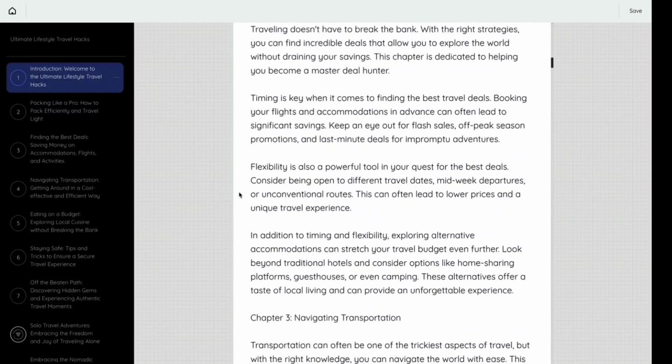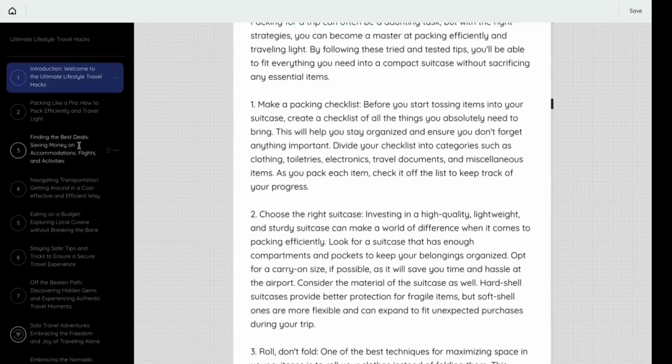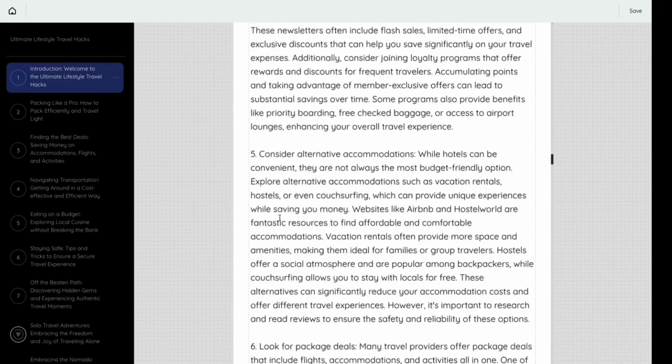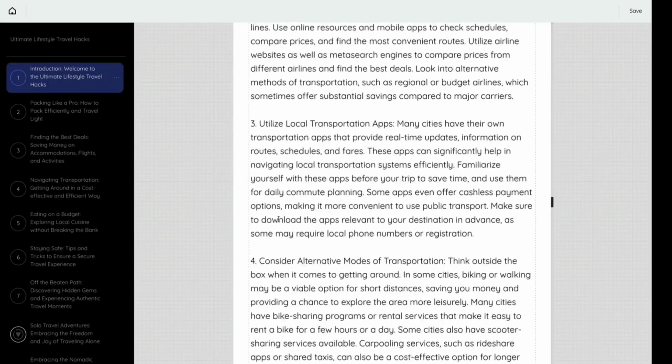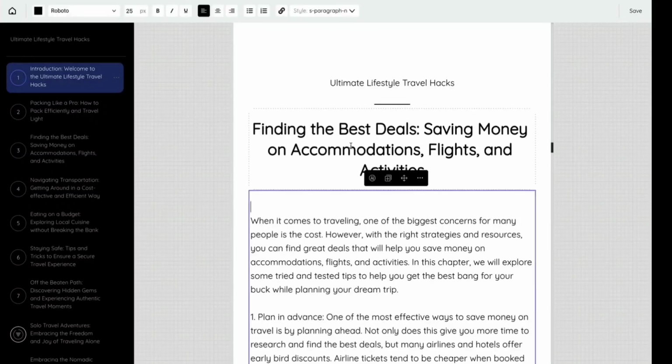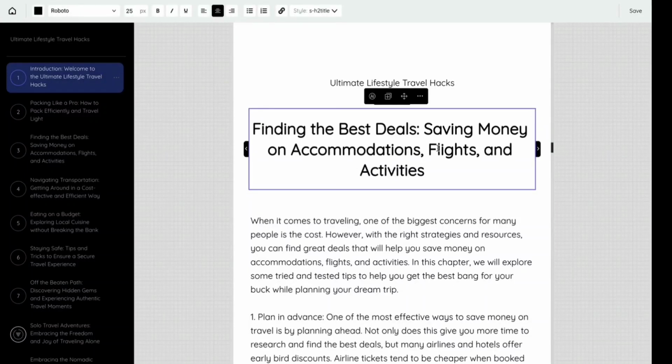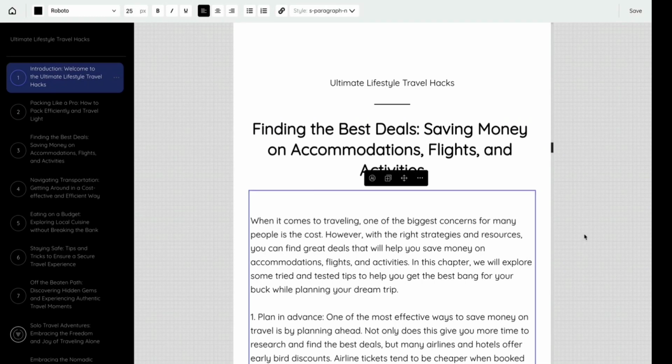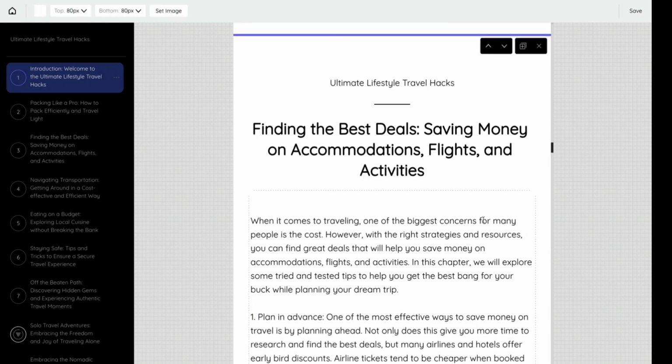Okay, so let's go ahead and keep on looking here. Now you can change any of this stuff over here. We can rearrange the orders, all that stuff. But let's go down and find where we're talking about the best deals. All right, I think it's above this one. There we go. Finding the best deal, saving money on accommodations, flights, and activities. Now, listen, guys, I haven't looked yet to see if Travel Zoo's on here. So if it's not, I'm going to be embarrassed, but we're going to find out.